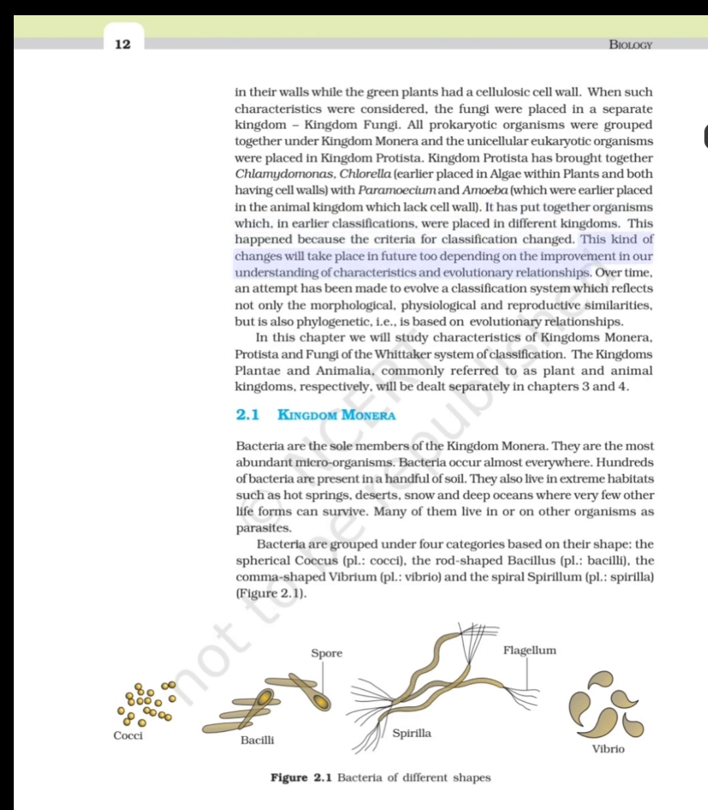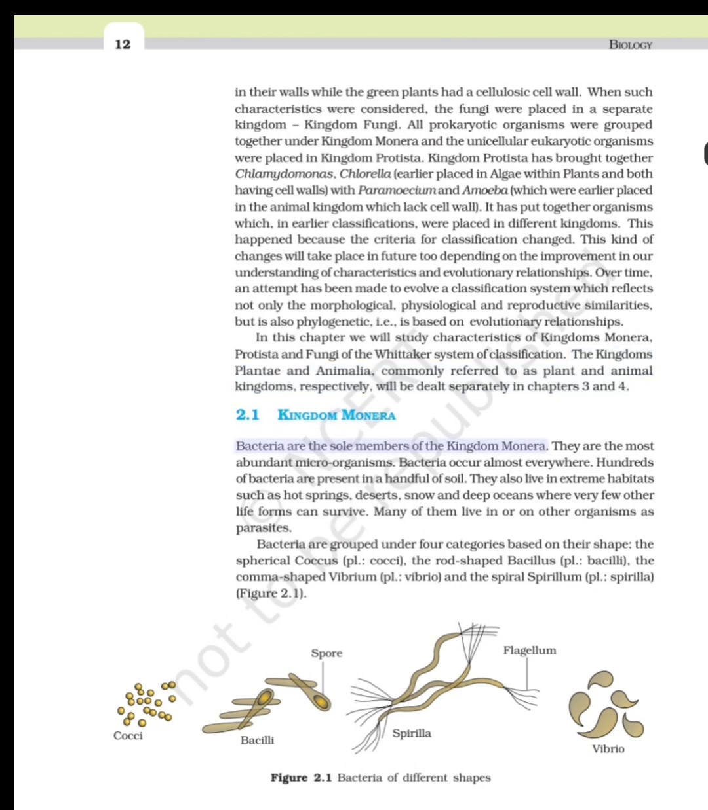This kind of change will take place in future too, depending on the improvement in our understanding of characteristics and evolutionary relationships. Over time, an attempt has been made to evolve a classification system which reflects not only the morphological, physiological and reproductive similarities, but is also phylogenetic, i.e., based on evolutionary relationships. In this chapter we will study characteristics of kingdoms Monera, Protista and Fungi of the Whittaker system of classification. The kingdoms Plantae and Animalia, commonly referred to as plant and animal kingdoms respectively, will be dealt with separately in chapters 3 and 4.